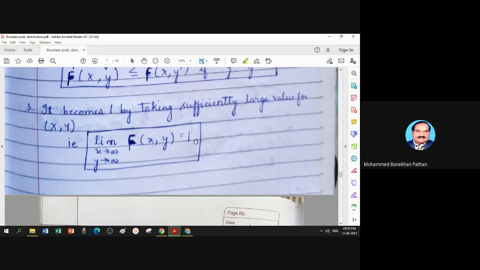You can recall in your semester 1, I used to write capital F(plus infinity) is 1. So capital F becomes 1 by taking sufficiently large values for the pair x, y. We don't require to go up to infinity. It reaches 1 before that. That is the meaning of sufficiently large value.